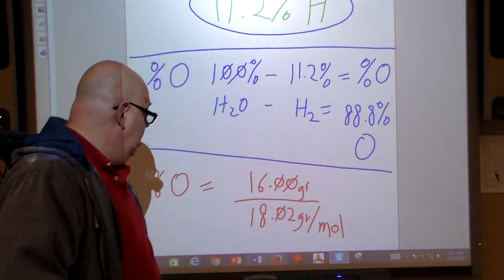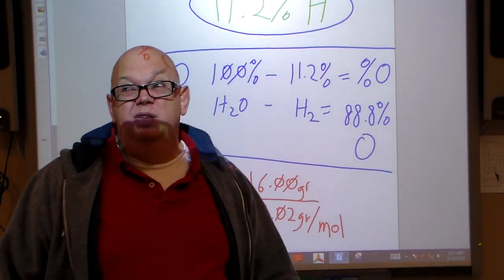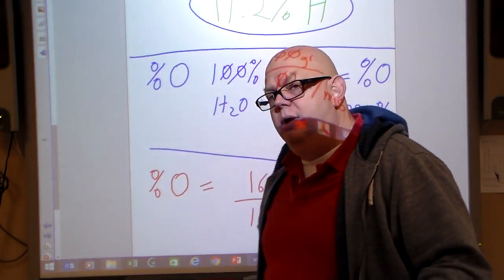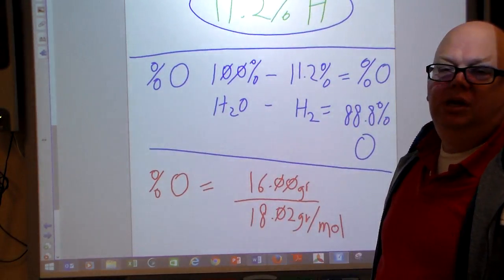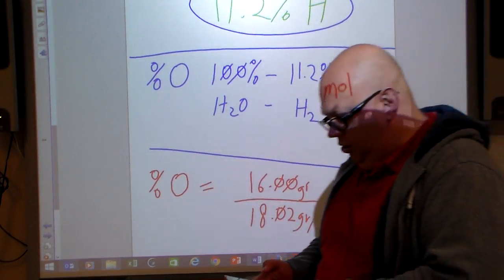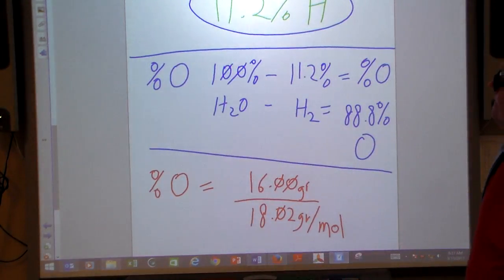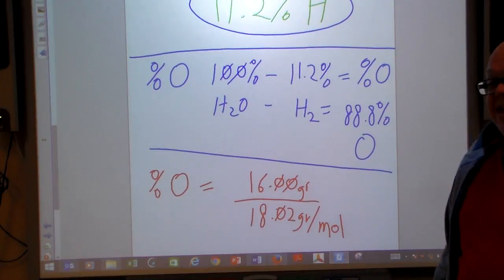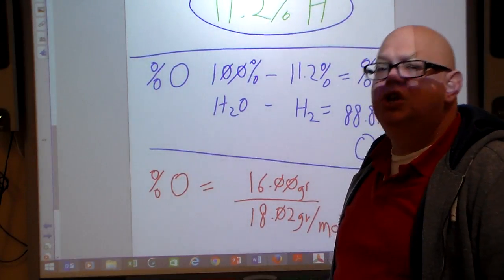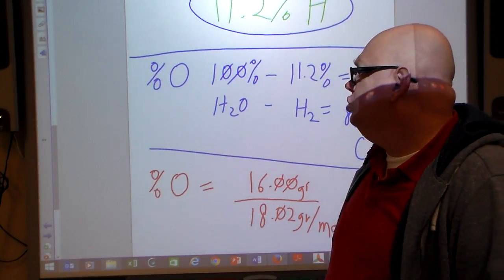Now sometimes it might not. Sometimes it might be off by 0.01 or 0.1%. Generally speaking, it should be really close when you add them up. Should be really close to 100. Okay? So that is it for percent composition. Hope you enjoyed that.